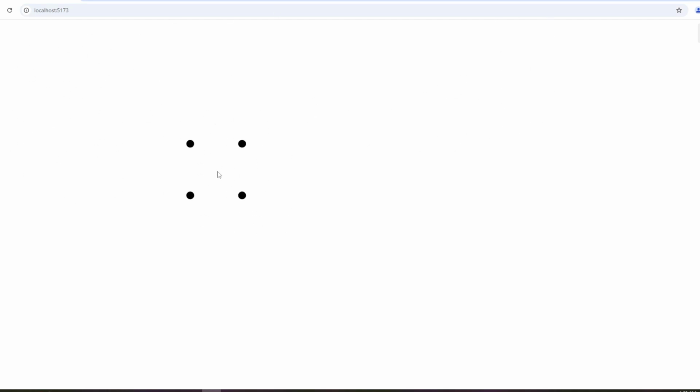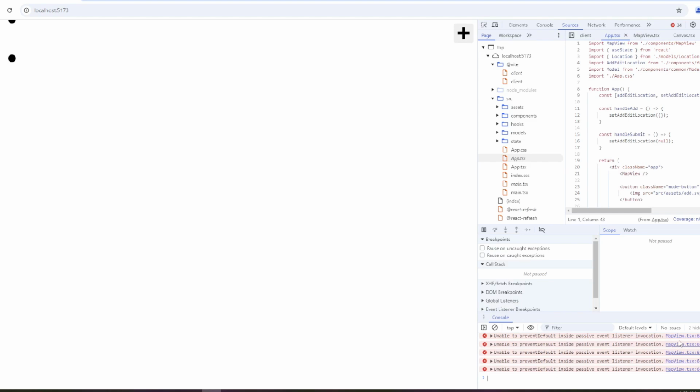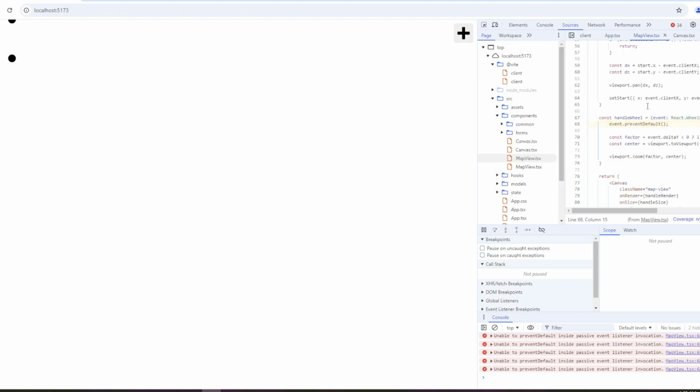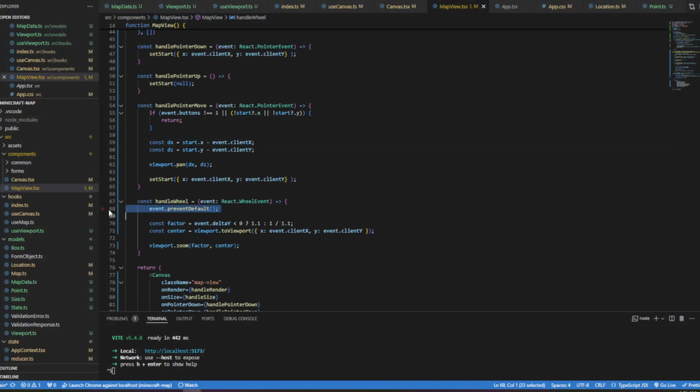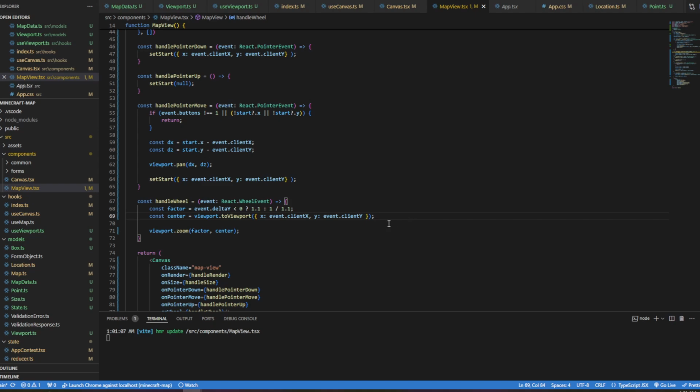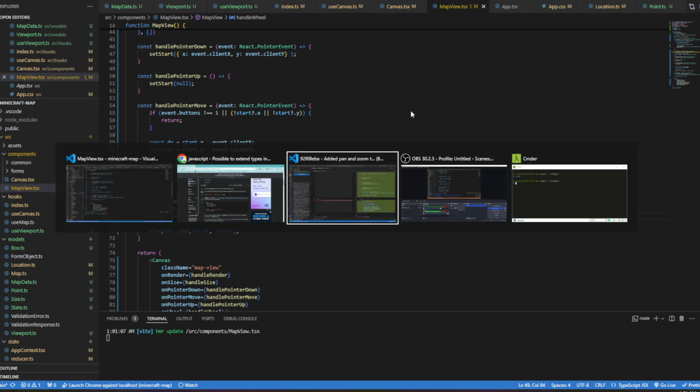Are we getting any exceptions? Yes, we are. Unable to preventDefault inside a passive listener. All right, well then we'll just take that out. That's fine. We don't need to prevent default, I guess. I think what I was trying to do there is if you hold control, it does this thing, and I was trying to avoid that. That's why I was trying to prevent default, and it doesn't work very well.